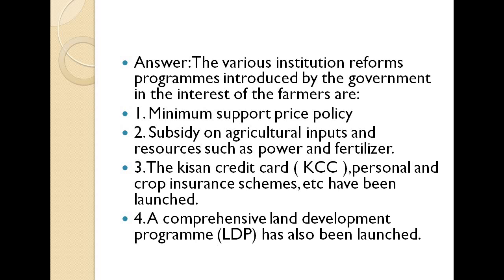Then the Kisan Credit Card, personal and crop insurance schemes, etc. have been launched. A comprehensive land development program was also launched for these farmers. So these are a few of the initiatives and programs that have been introduced by the government in the interest of the farmers.